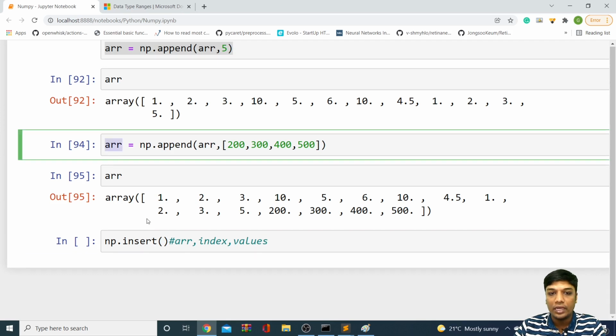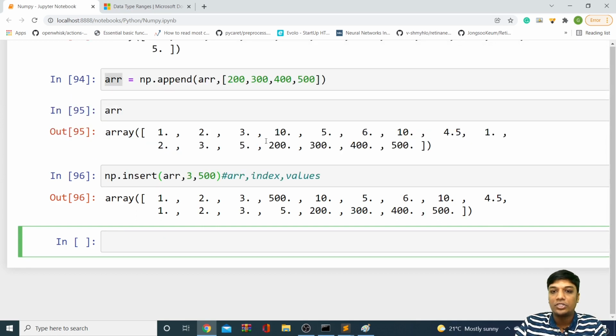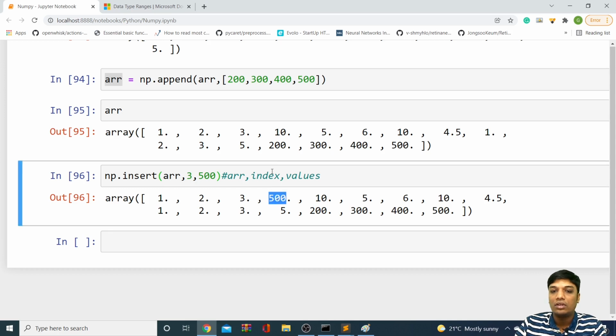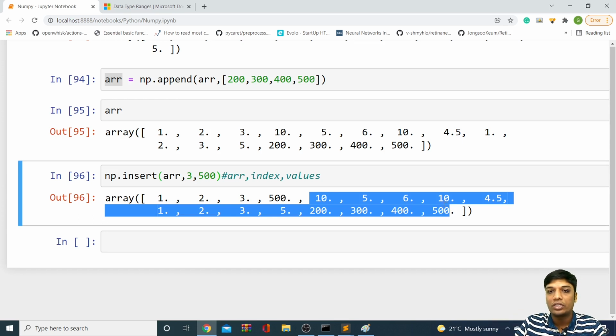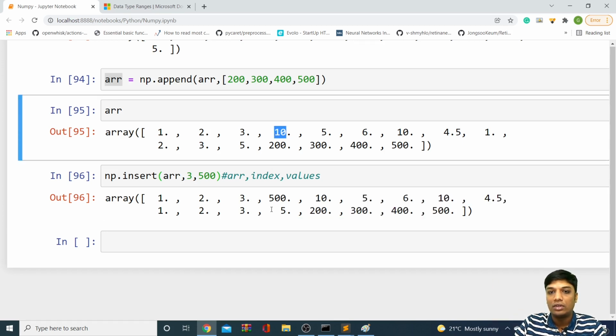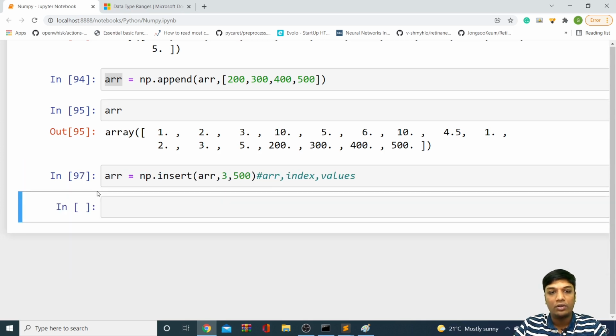So first I want to work with the array ARR. I want to insert elements from the third position, so I'll give 3. 3 is my position number. And what I want to insert, I'll give a random number, 500. You can see at third position, 500 got inserted. Automatically the fourth element got pushed to the next position. So at third position my 500 got inserted. You can simply update your array like this, and your array will be something like this.